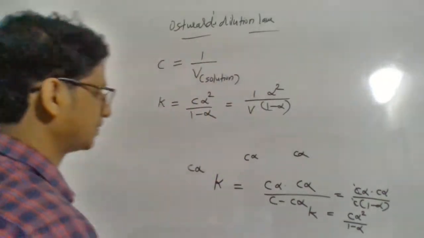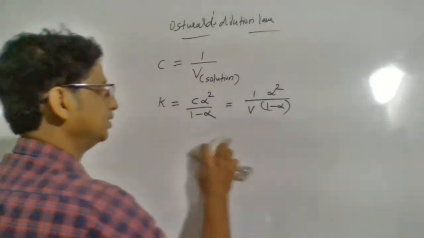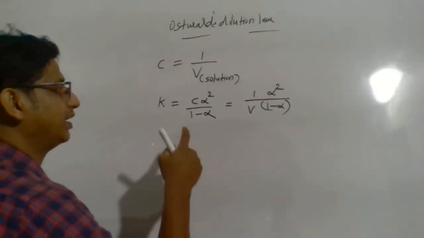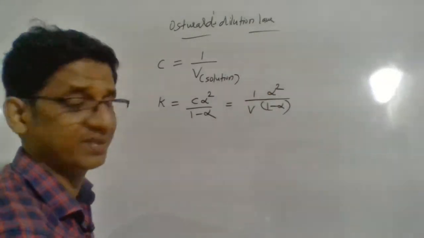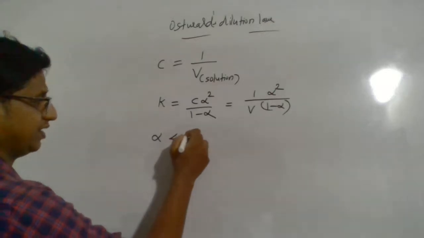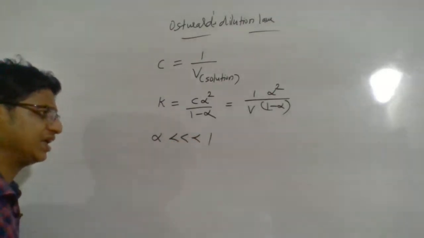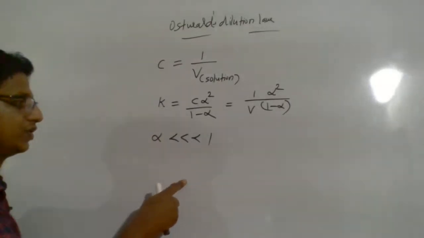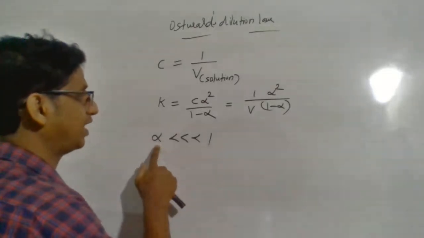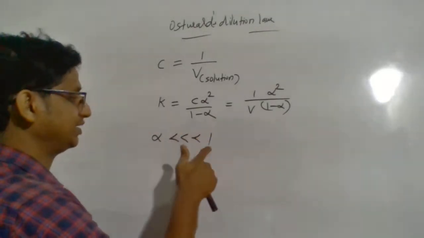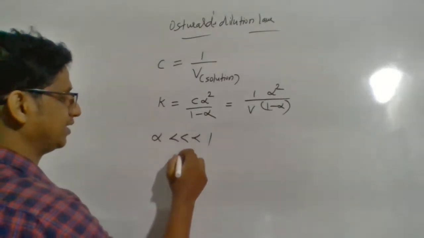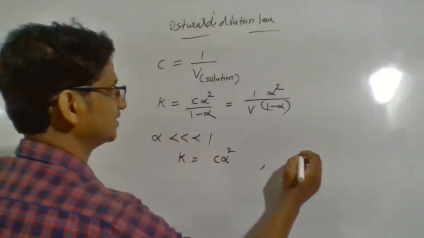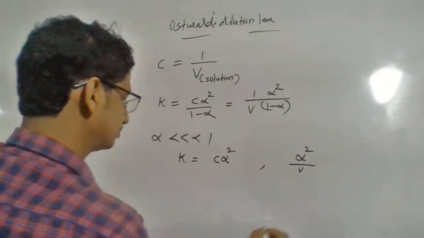So we have two expressions: K is equal to Cα² divided by (1 minus α), and K is equal to α² by V into (1 minus α). Now imagine α is very small compared to 1, because the degree of dissociation, especially for a weak electrolyte, is very small. So you can simply neglect the value of α in the denominator, because 1 is very much greater than α. Then you get K equal to Cα², and the other expression, K equal to α² divided by V.